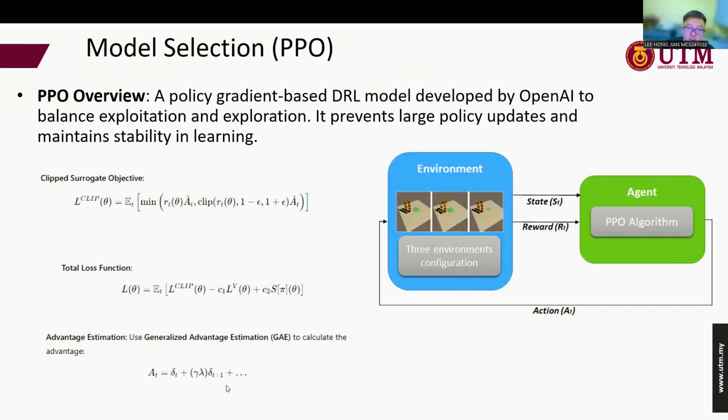And next is about the GAE. The GAE helps to reduce the variance and also the bias, and it also helps to increase the stability of the training. So here is the architecture of the PPO. You can see the agent interacts with the environment with multiple configurations. Each configuration provides a state and also a reward to the agent. Then the agent makes the decision, or we can call it the action, based on the policy that it learned. This cycle continuously helps the agent to improve decision making through the experience and feedback from the environment.